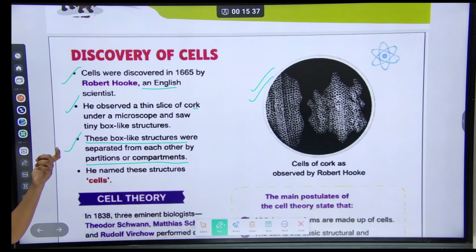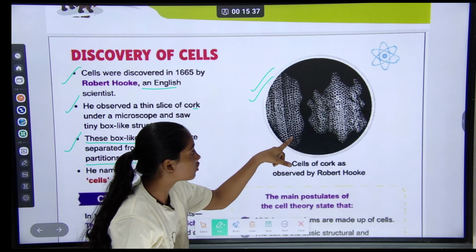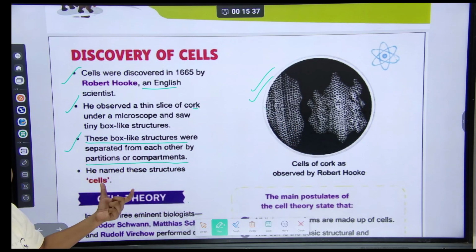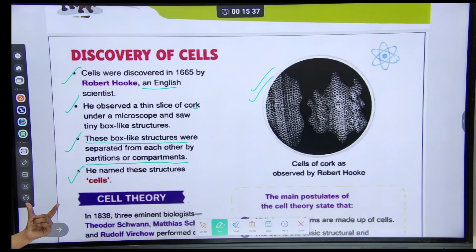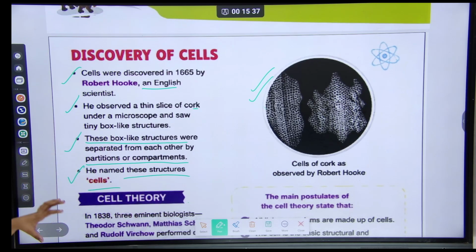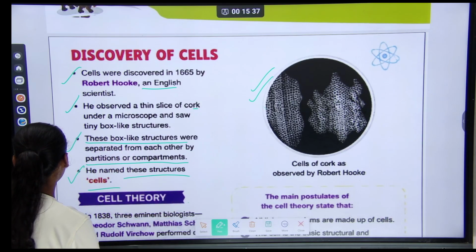So the box-like structures were separated from each other, like in this picture, like compartments or partitions. And our fourth point was that he named these structures cells. Means that he named these structures cells. Understood?